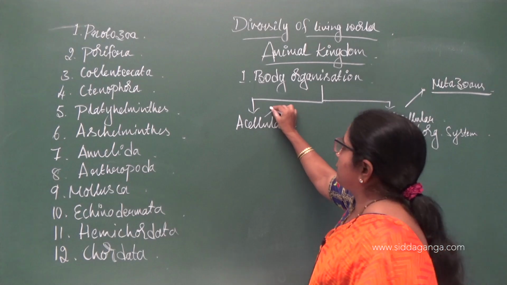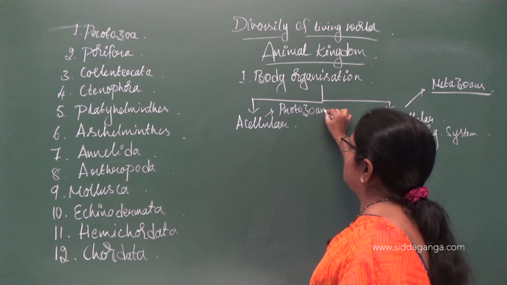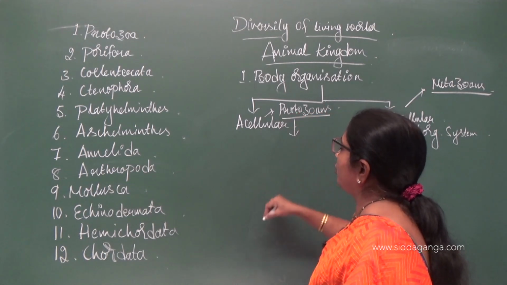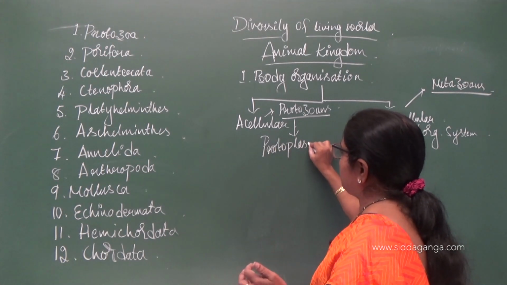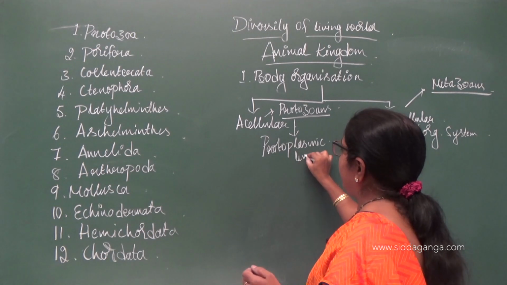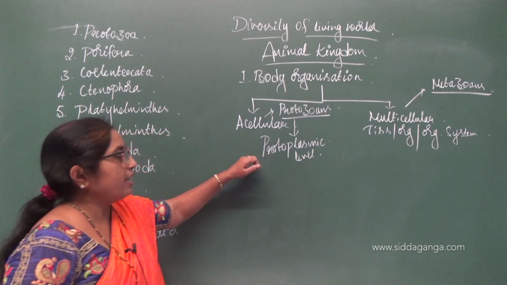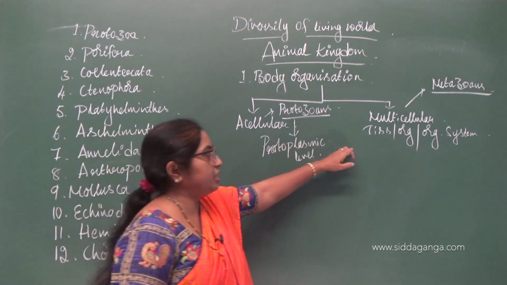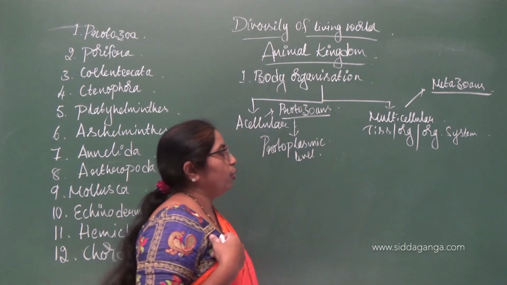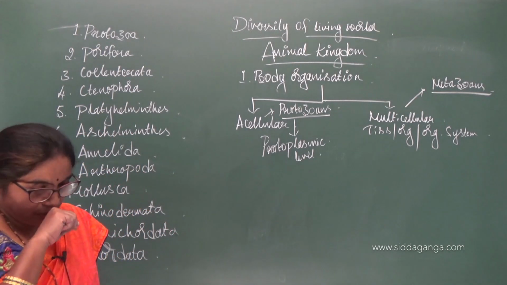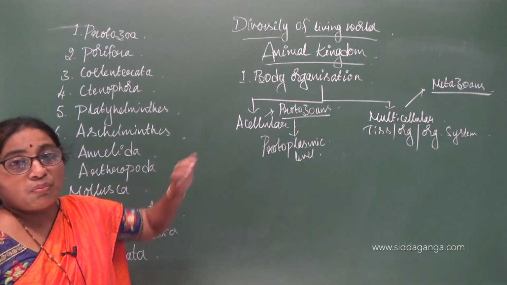And the acellular ones are called protozoans. They are also referred to as protoplasmic level of organization. Tissue level or organ system level of organization is seen in the case of metazoans. So this is about classification based on body organization.